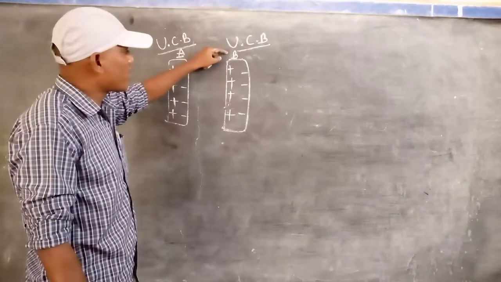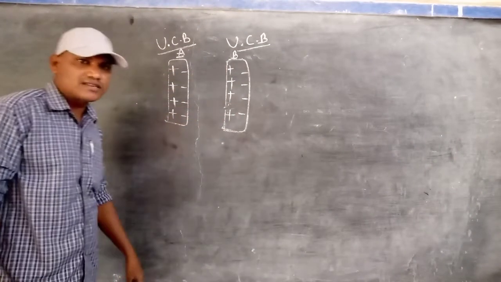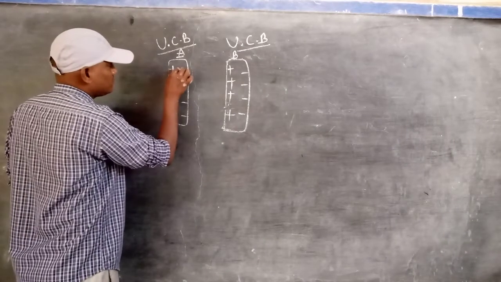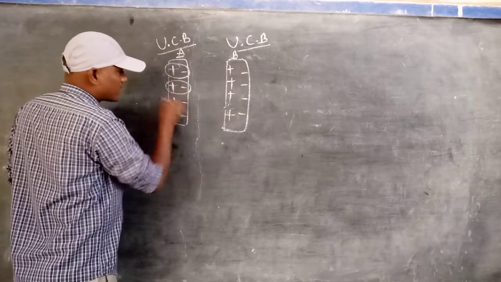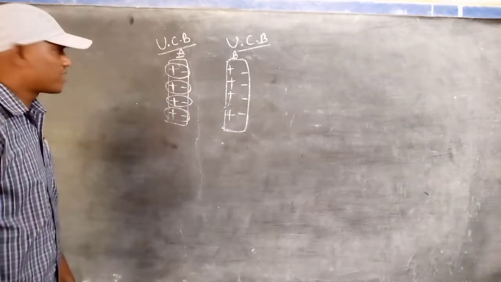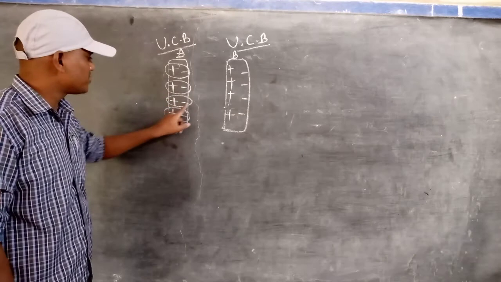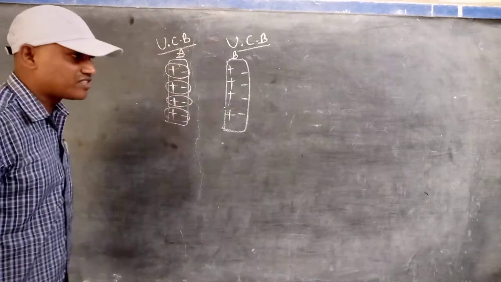Body B also contains 4 positives and 4 electrons. Initially, these two are combined, these two are combined, these two are combined, these two are bonded. Combined means bonded. So one positive, one negative, each pair is bonded with each other.